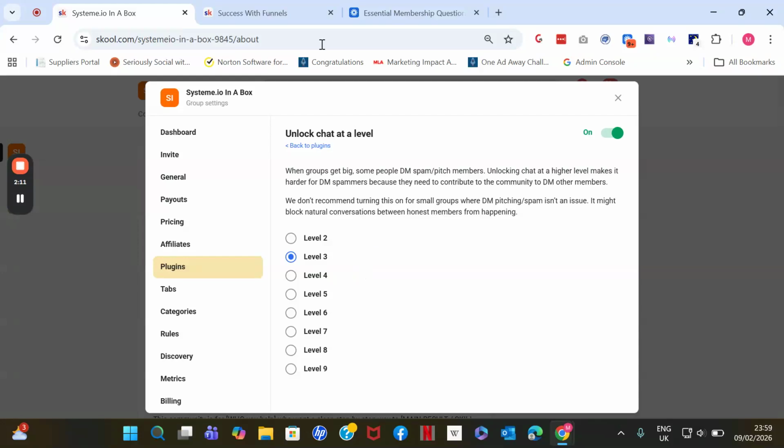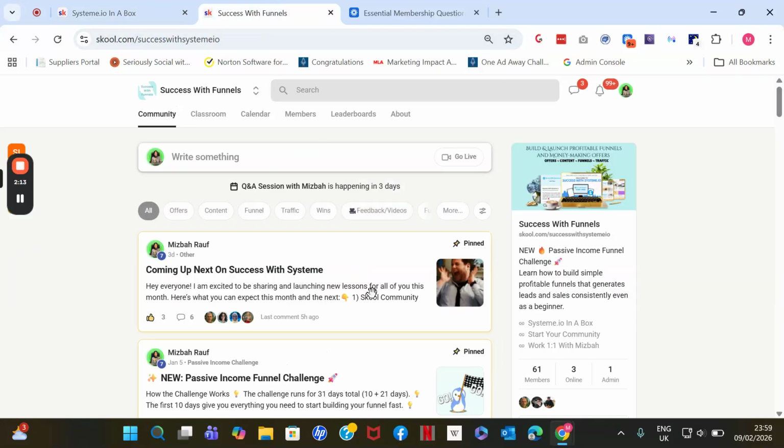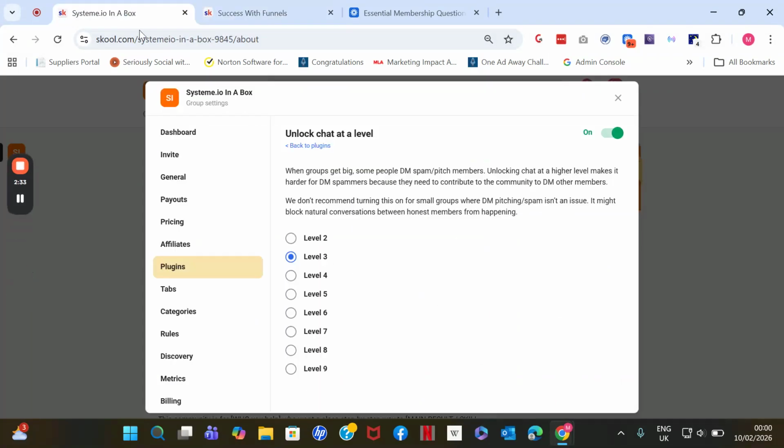In my paid community, Success with Funnels, I do not have this turned on simply because I want people to connect with each other. And so far, I haven't had any spamming concerns inside my community. So if your community is still small and growing, you don't need to have this, right? Only when your community grows to a lot of members, you can turn this on.